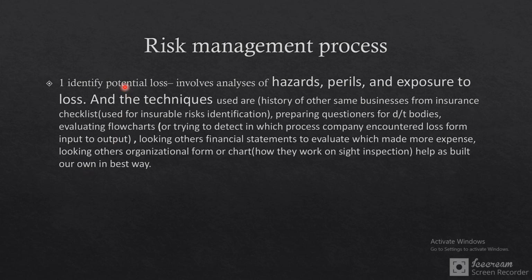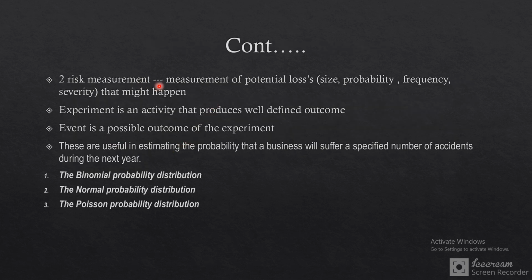So after identifying those potential losses, we'll measure them. Their size: for example, losing $50, the amount, 50, represents its size. The other one is probability. After analyzing its size, we can look at how probable it is to lose $50. Frequency: how many times we lose $50. Severity: what that $50 means to us. So remember that when I say potential, it is something that might happen.